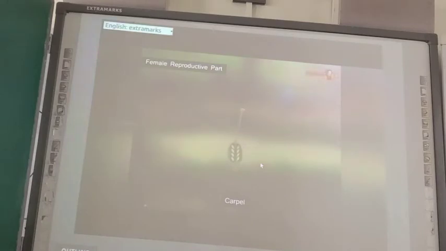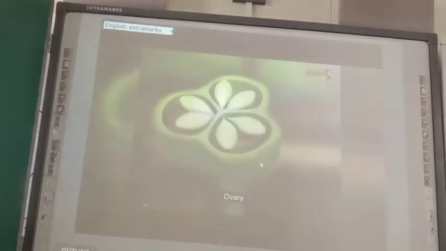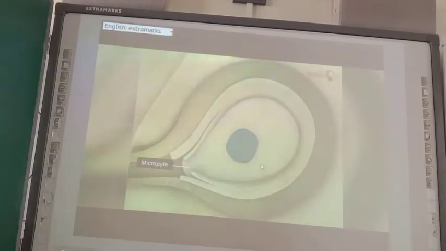The female reproductive part of the plant, or carpel, is divided into three parts: ovary, style, and stigma. The ovary of the carpel bears the ovule, which encloses the female gamete. An ovule contains one or two protective coverings called integuments. The integument has a small opening called the micropyle at one end for the entry of the pollen tube. Integuments enclose the nucellus, which is a protecting mass of tissue. Inside the nucellus, the embryo sac is present.